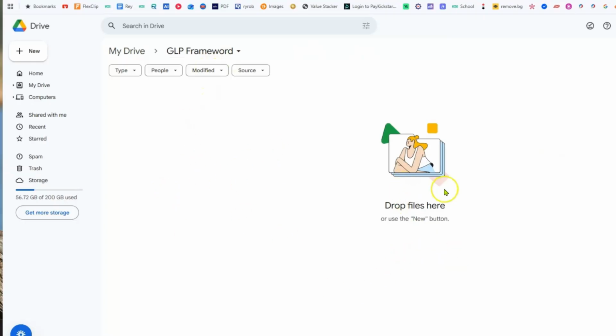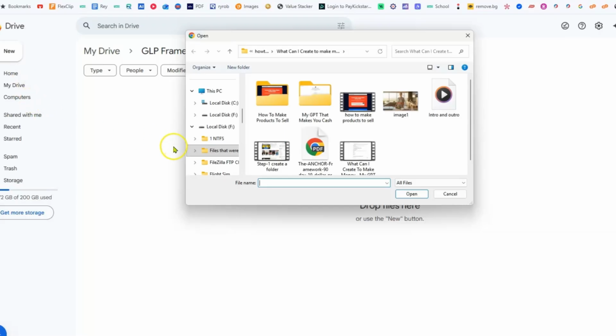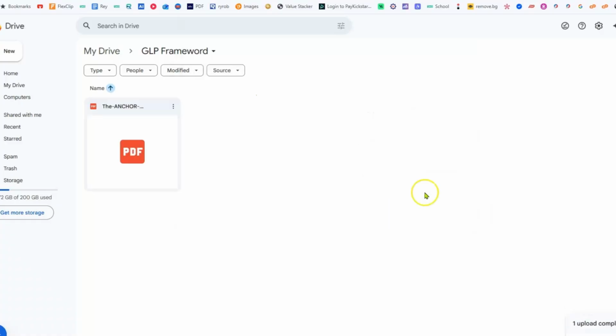So now what you want to do is upload the PDF in here. So we're going to click New. We're going to click on File, Upload. And we're going to go to the PDF, which is right here. And we're going to open it up. And there it is right there. So this is the Anchor Framework.